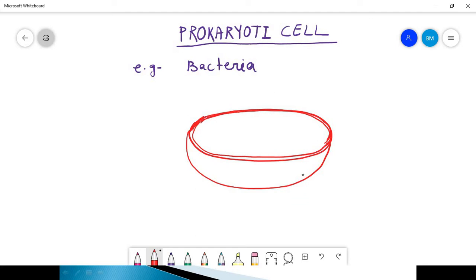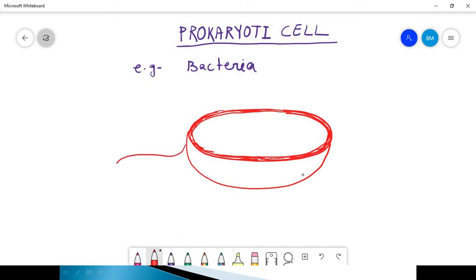Due to the presence of the capsule, many bacteria are host resistant and cause different diseases in the host body. Here, this is the capsule.